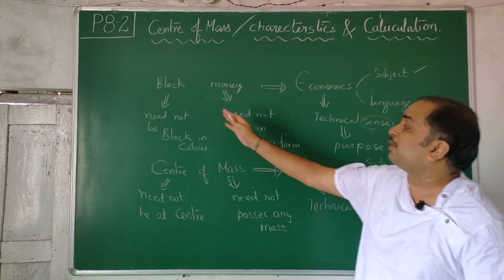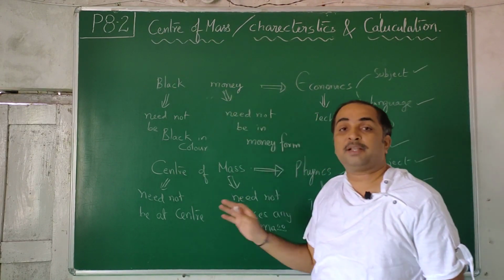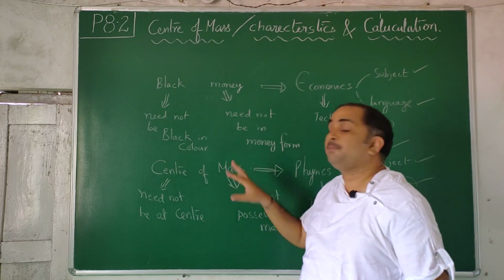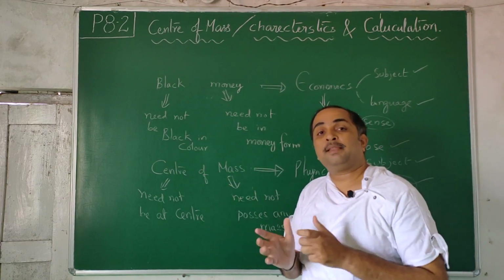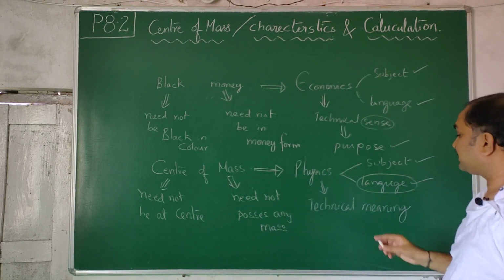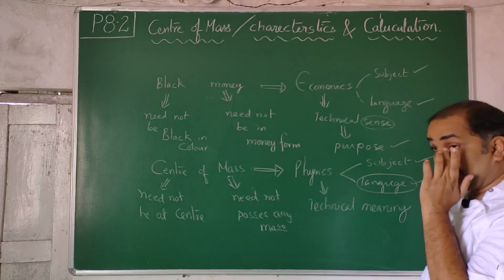That's the problem with this word black money. There's a problem with this word center of mass. Even though individually black, money, center and mass are taken literally, if you combine them and take them into one particular subject, it will have a technical sense. And what, you may ask, is the technical meaning?